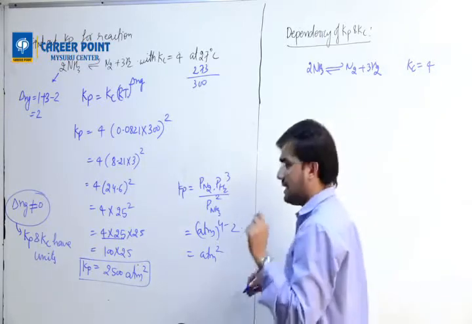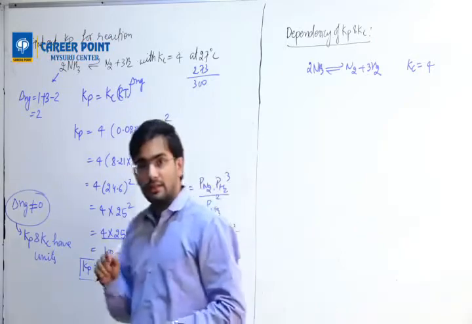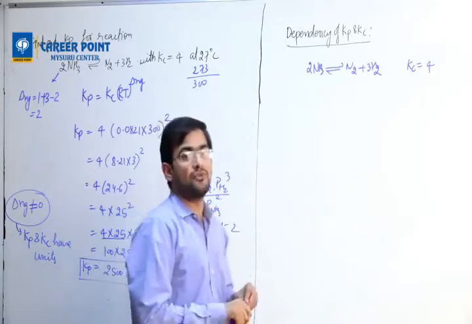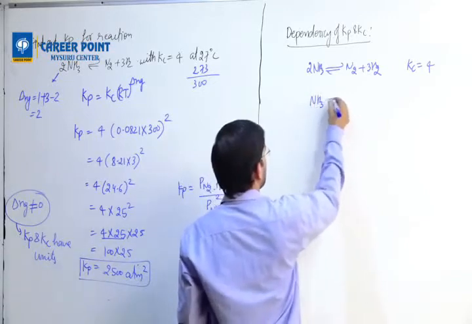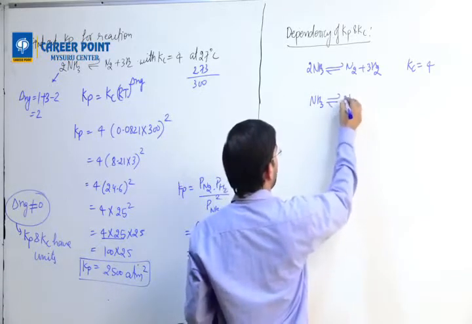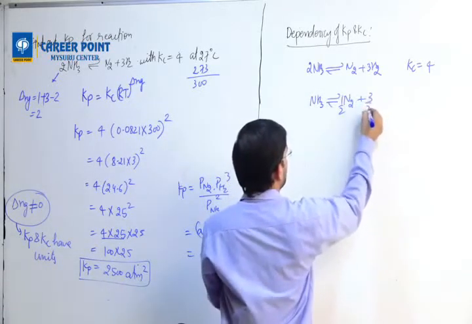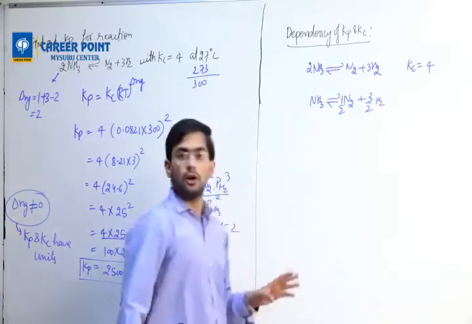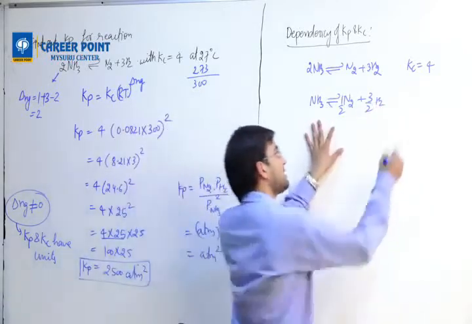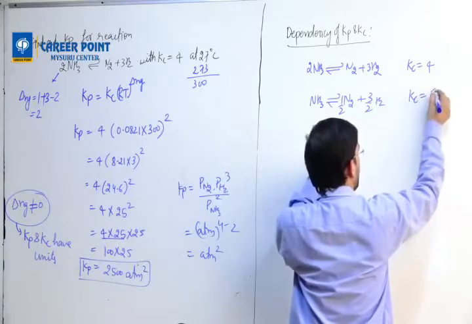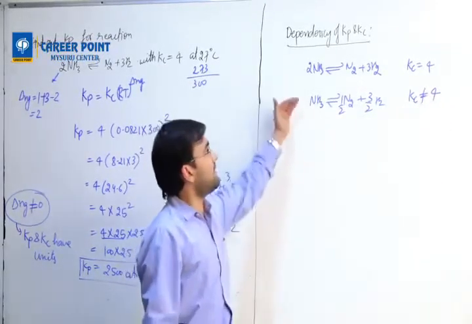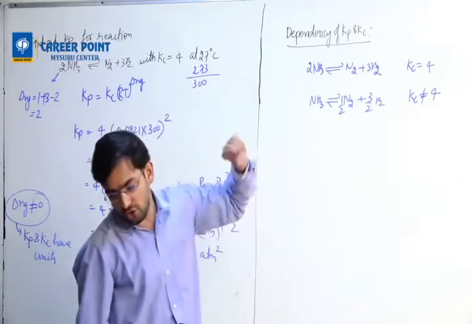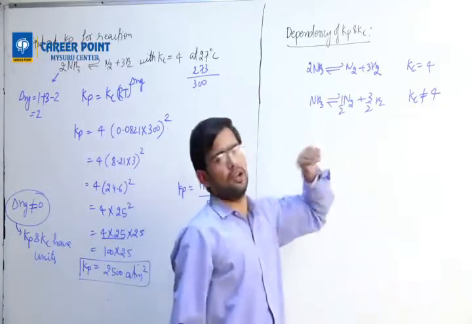If I write the reaction in the same manner but with different stoichiometry, such as NH3 gives N2 half, 3 by 2 H2. Now this Kc is not equal to 4, first of all because the reaction has been changed. If you change the reaction, the Kc value will change.